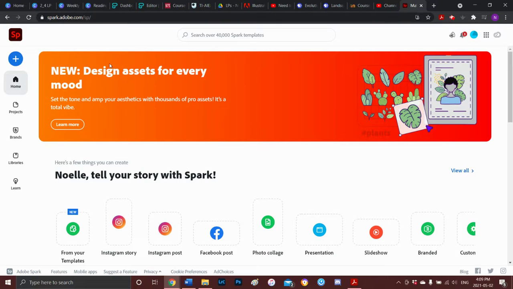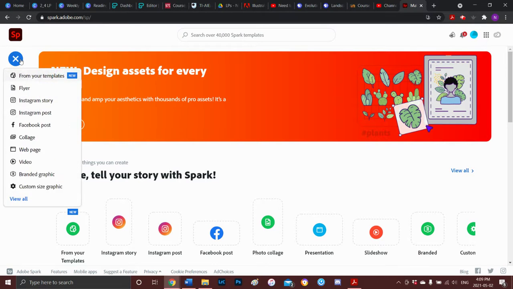Hi everyone. I'm coming in today to talk about what else Adobe Spark can do for you. So earlier we made the photo collage. Now we're going to come over here and try video.